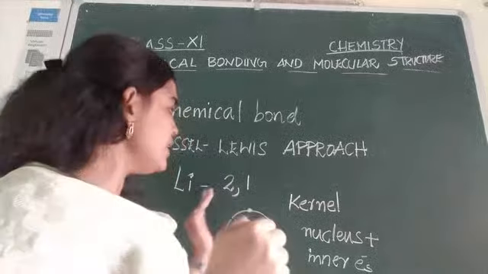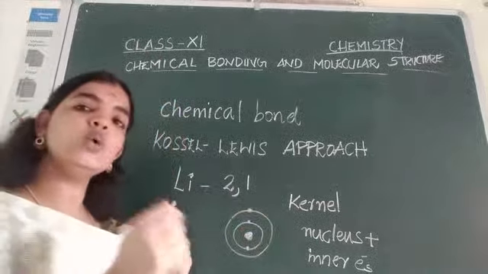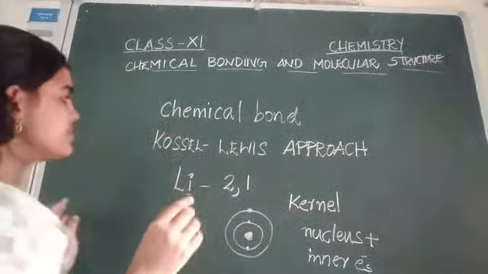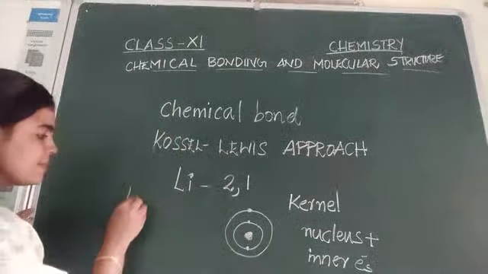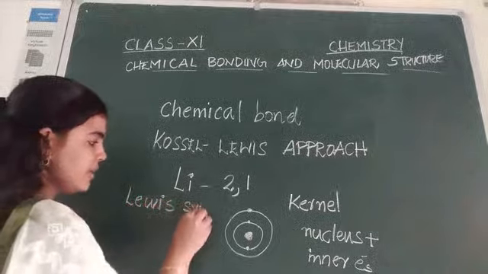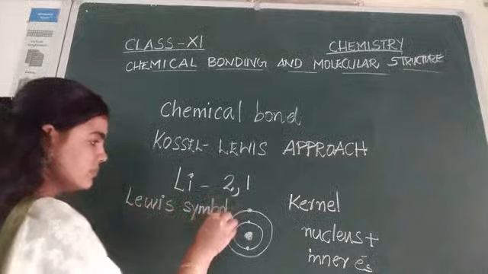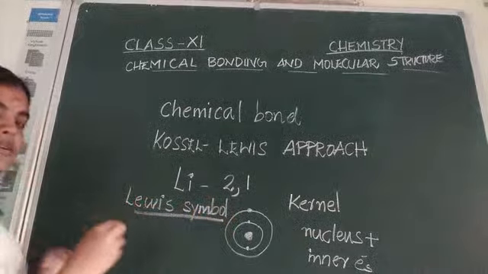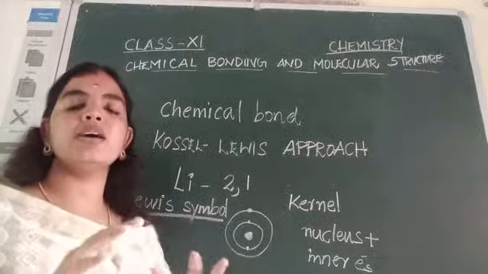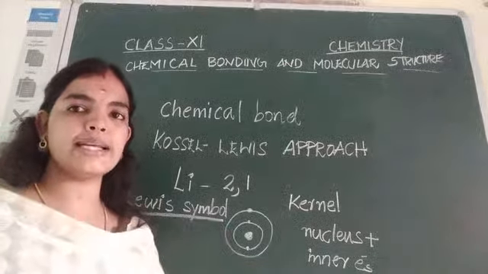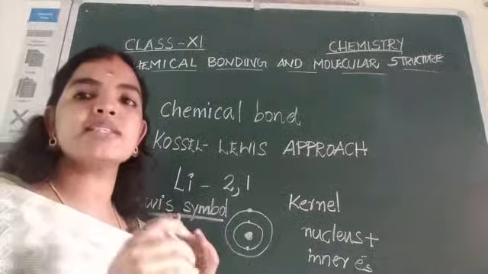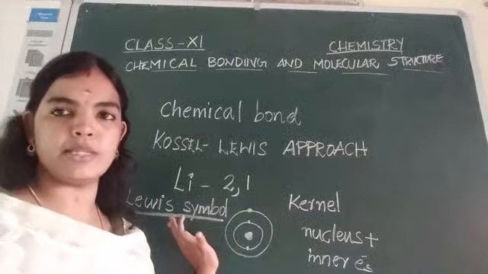So in order to represent an atom, Lewis uses some symbols, and that symbol is known as the Lewis symbol. The Lewis symbol represents the electrons in an atom. Next we can look at how to write this Lewis symbol for other elements.